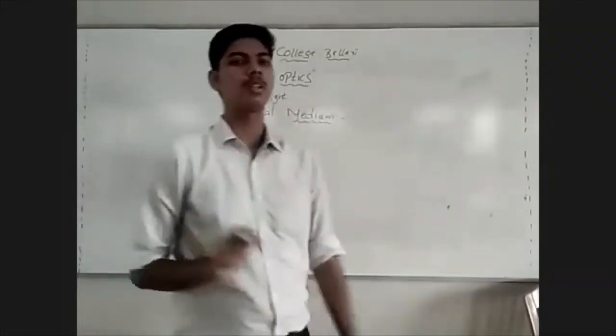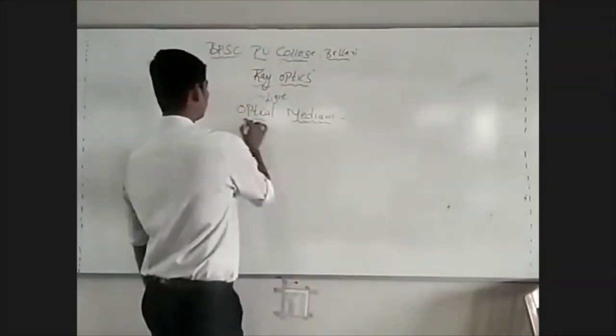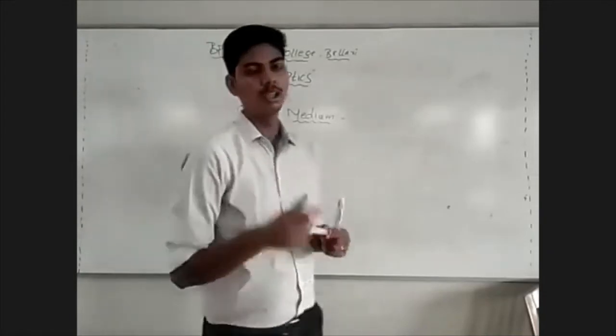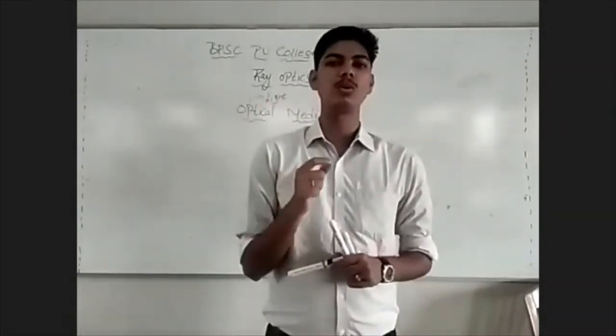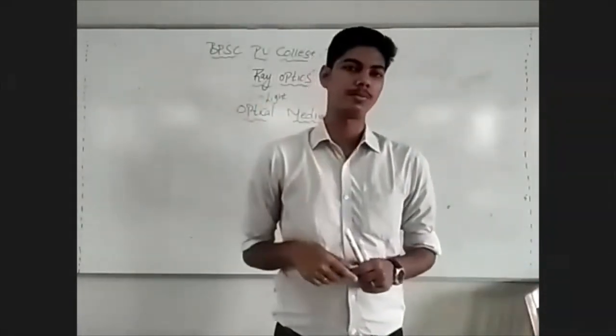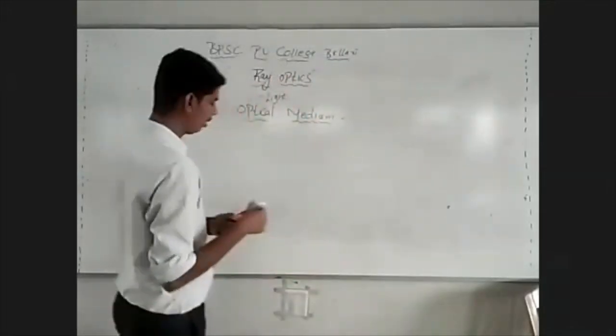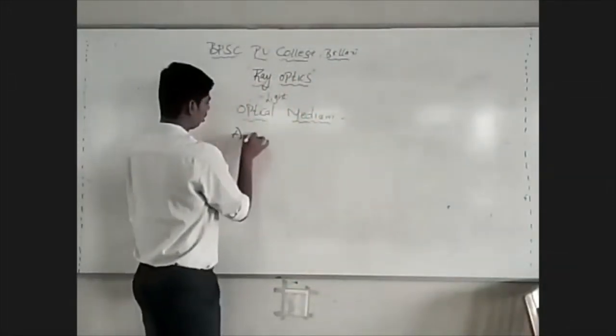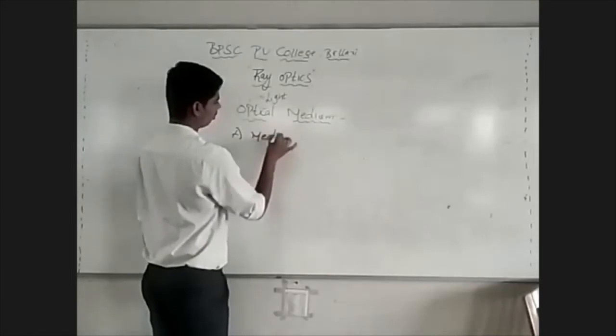Optics means light. So an optical medium is a medium which allows light to pass through it.